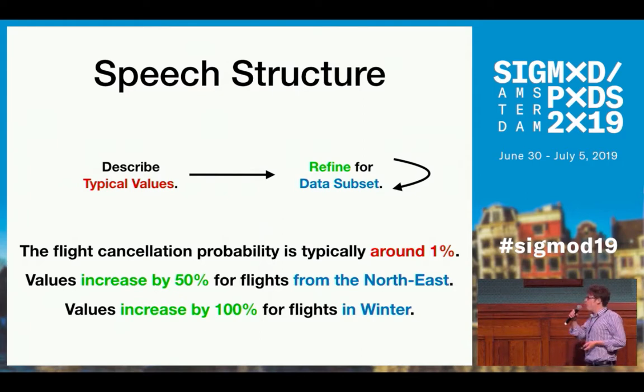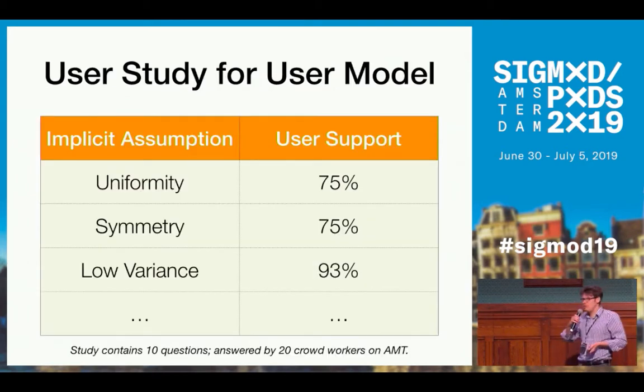We want to find out how average users transform such speech descriptions into a mental model of the data. To find that out, we performed several user studies in which we played speeches to users, and then we asked them questions about the data in order to find out what they intuitively assume. First of all, we verified, for instance, that most users tend to assume the most uniform distribution in the data that is consistent with what they hear in the speech.